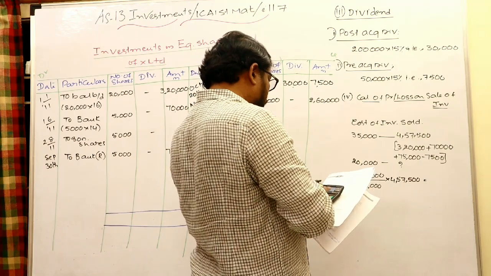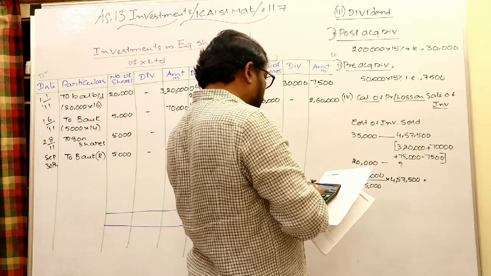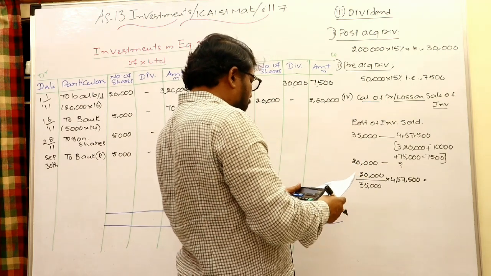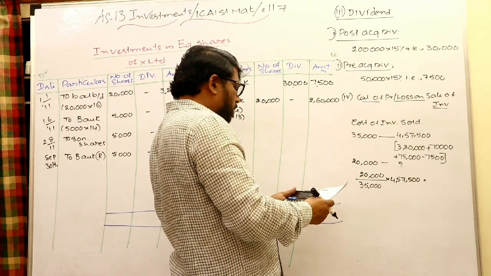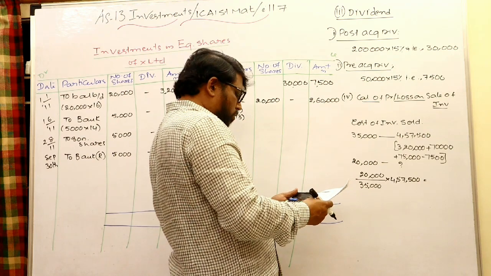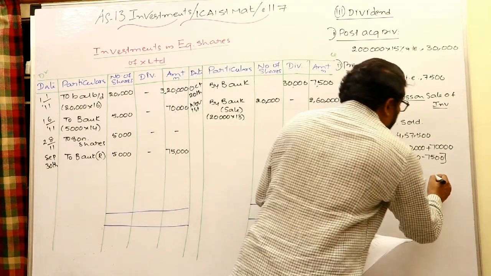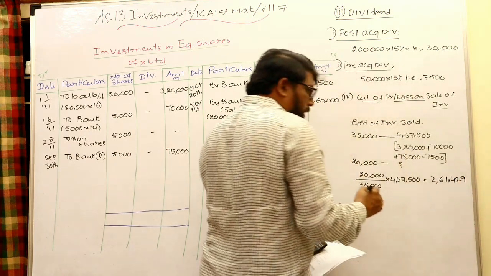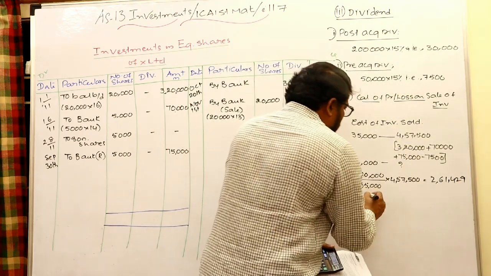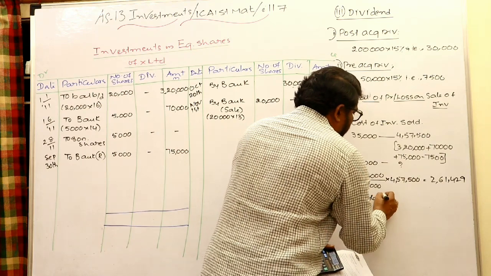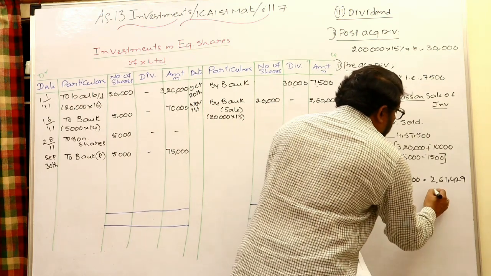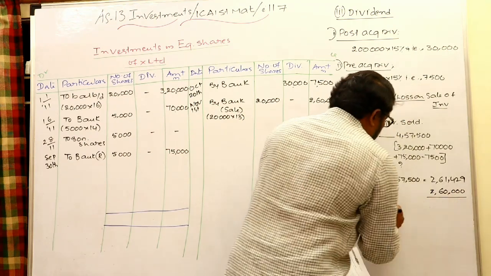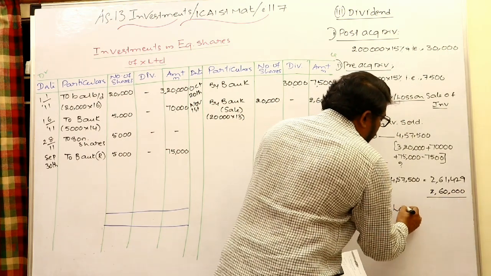20,000 into 4,57,500 divided by 35,000 gives 2,61,428.57, or 2,61,429. That is the average cost of investment sold. We know it was sold for 2,60,000. Therefore, the loss on sale of investments is